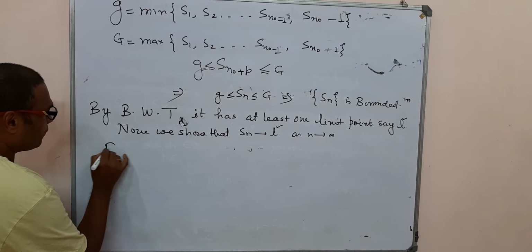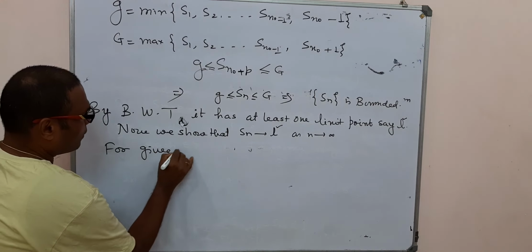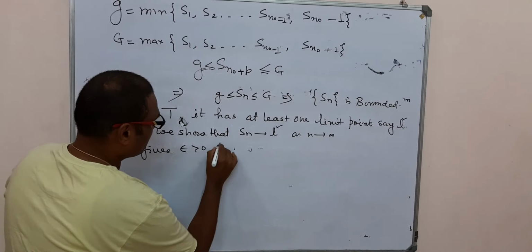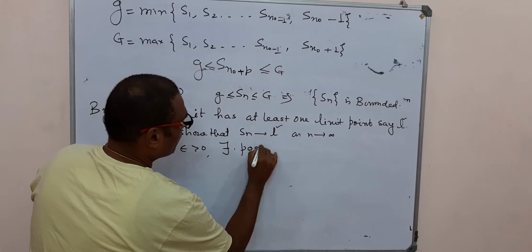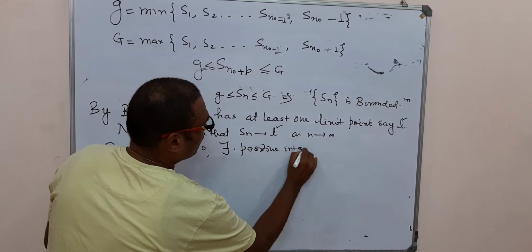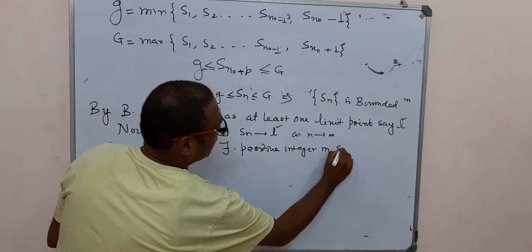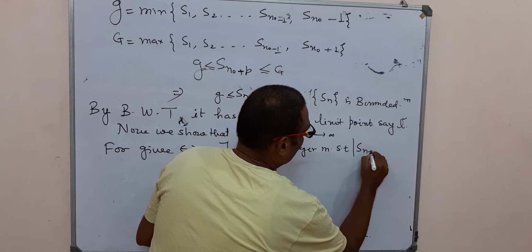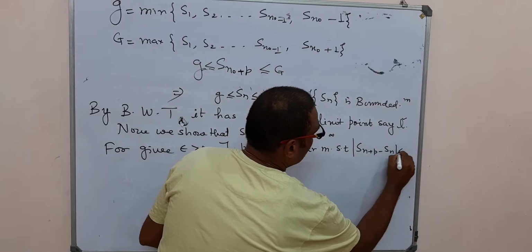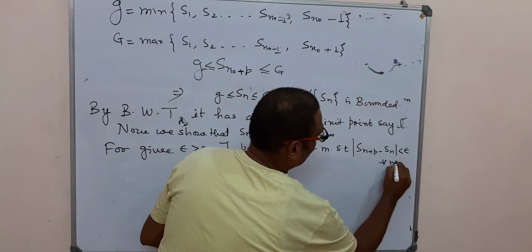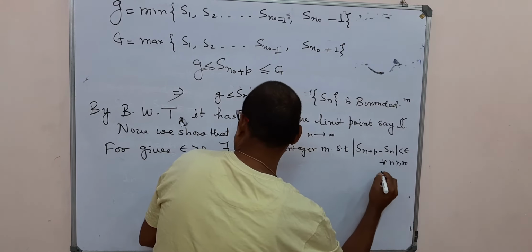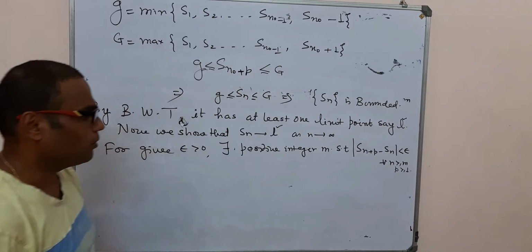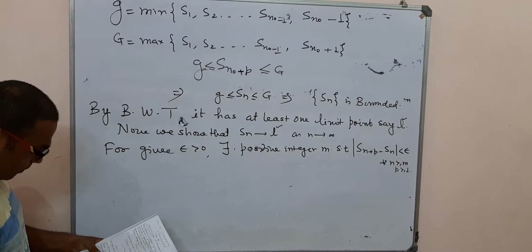So given epsilon greater than 0, there exists a positive integer m such that the mod of S(n+p) minus Sn is less than epsilon for all n greater than or equal to m and p greater than or equal to 1, because already this condition holds in the sufficient condition.